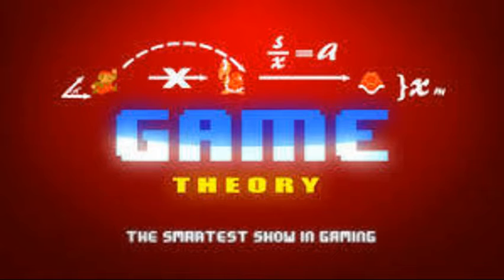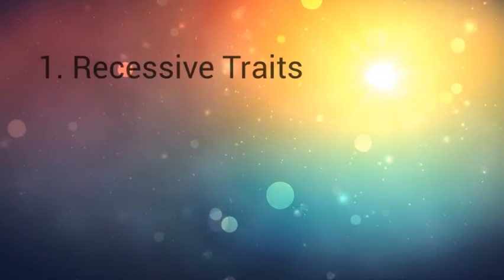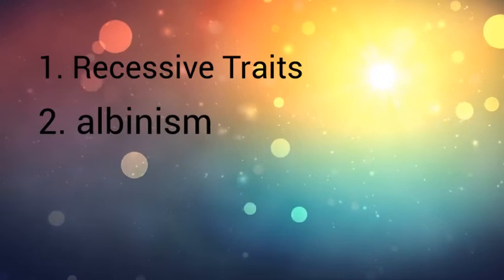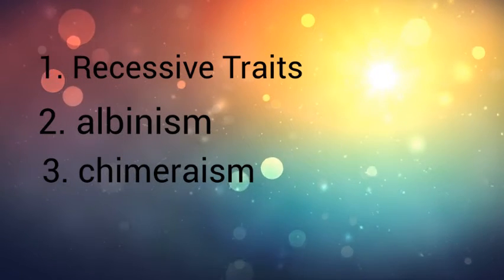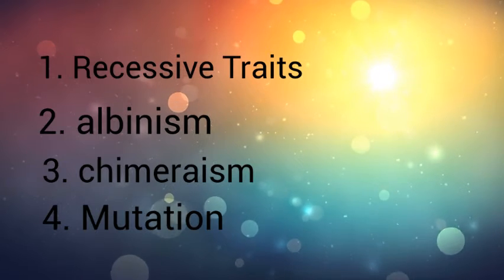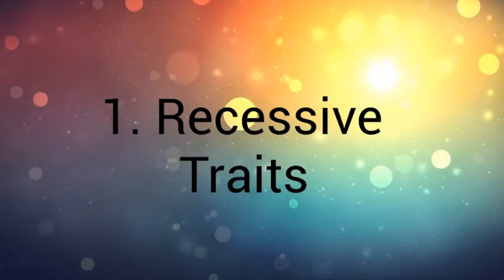Okay, let's theorize some possible explanations for this phenomenon. Personally, I was able to come up with four. The first of which is recessive traits. Second would be albinism. Third would be chimerism. And fourth would be mutations. In this video, we will be going over the possibility of the shiny phenomenon being caused by recessive traits.